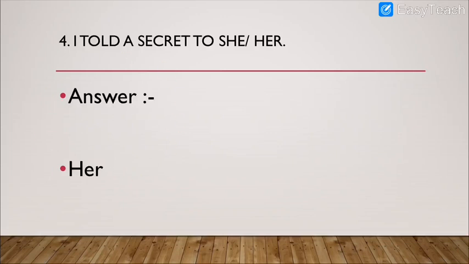So quickly please repeat the sentence after me. I told a secret to her. When you are sharing the secret with your friends, and then you say, Mom, I told a secret to her, to my friend, correct? So please repeat it one last time. I told a secret to her. Clear enough? I hope that you have understood this.